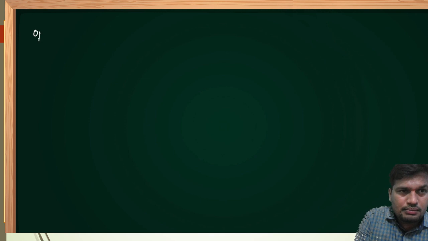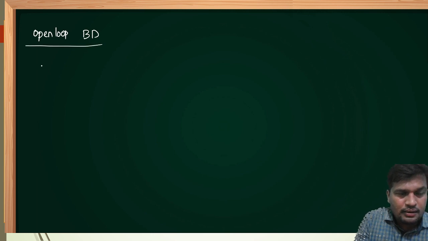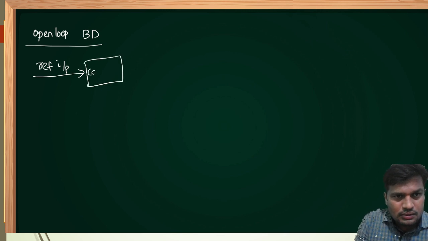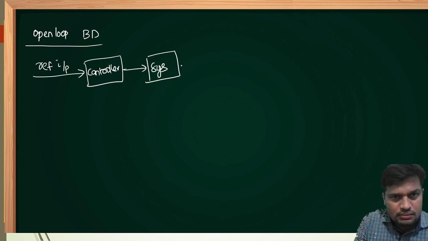Now, the open loop block diagram. BD means block diagram. Reference input, controller, system, desired output.